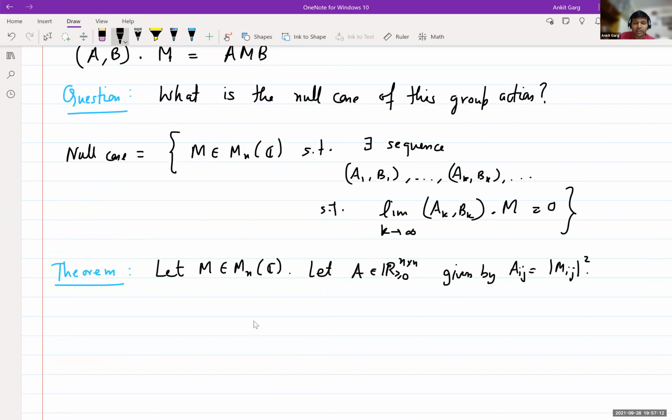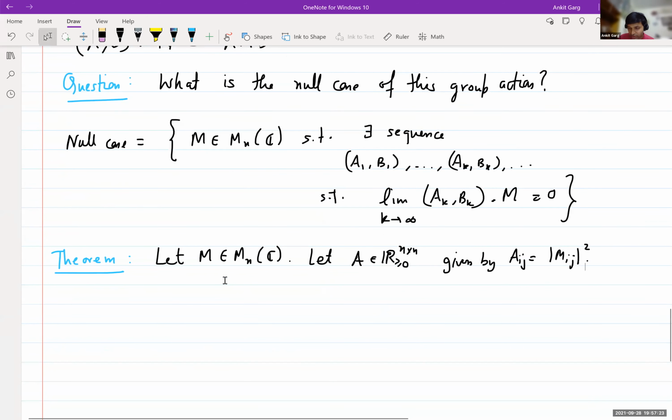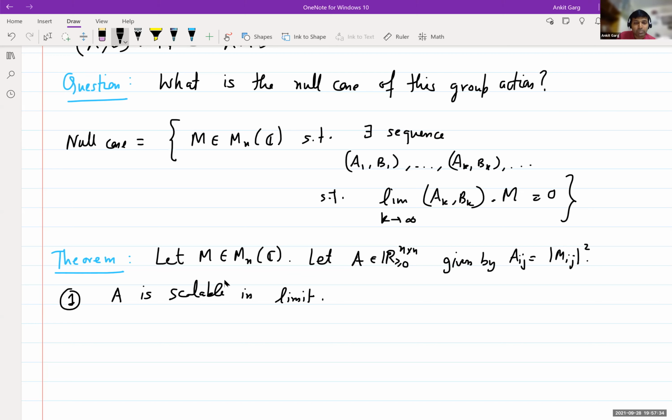So this is the translation between these two things. Here we have to deal with complex matrices, but you just take the absolute value squared of each entry, and it becomes a non-negative real matrix. So the first 2 points remain the same. A is scalable in limit. The second point is the support of A contains a perfect matching.